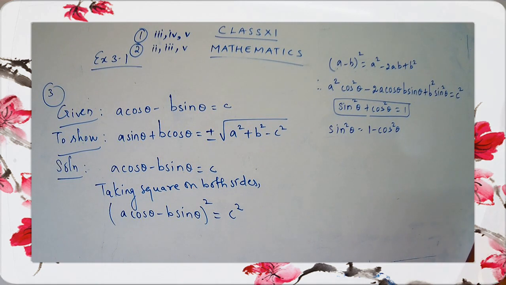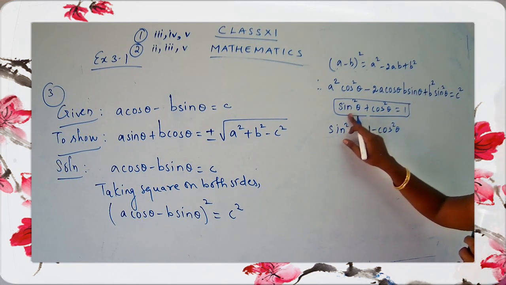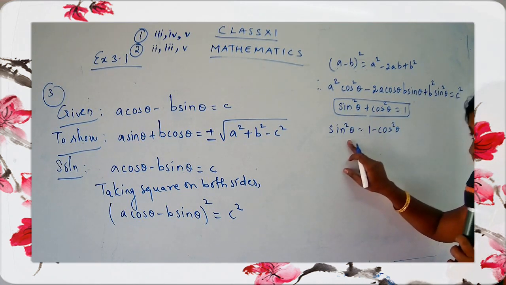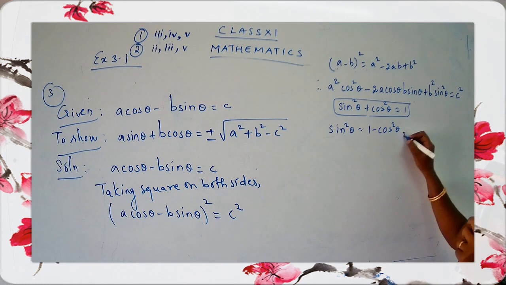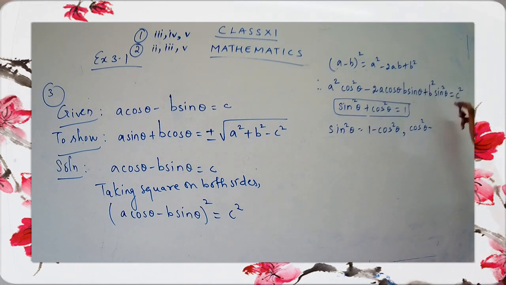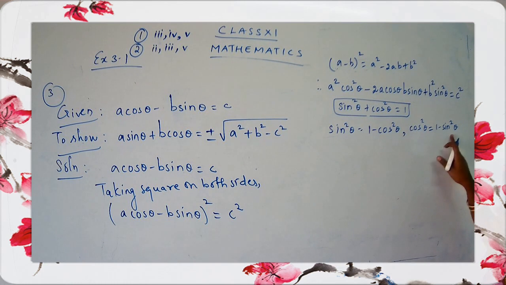Are you listening, children? Everyone has to be very careful with the steps. You should know all the steps. I'm just going step by step. So this is the identity we are going to use: sin²θ + cos²θ = 1. And how do you get the value for sin²θ? It's 1 − cos²θ. And how can you find the value for cos²θ? Just bring sin²θ to this side. cos²θ = 1 − sin²θ. So I have found the value for cos²θ and the value for sin²θ.